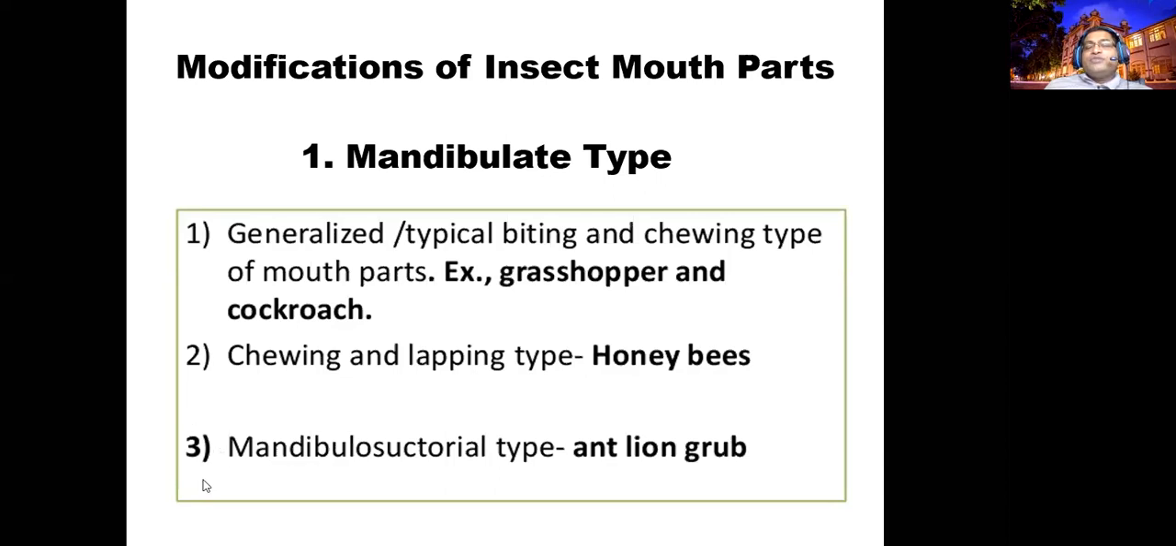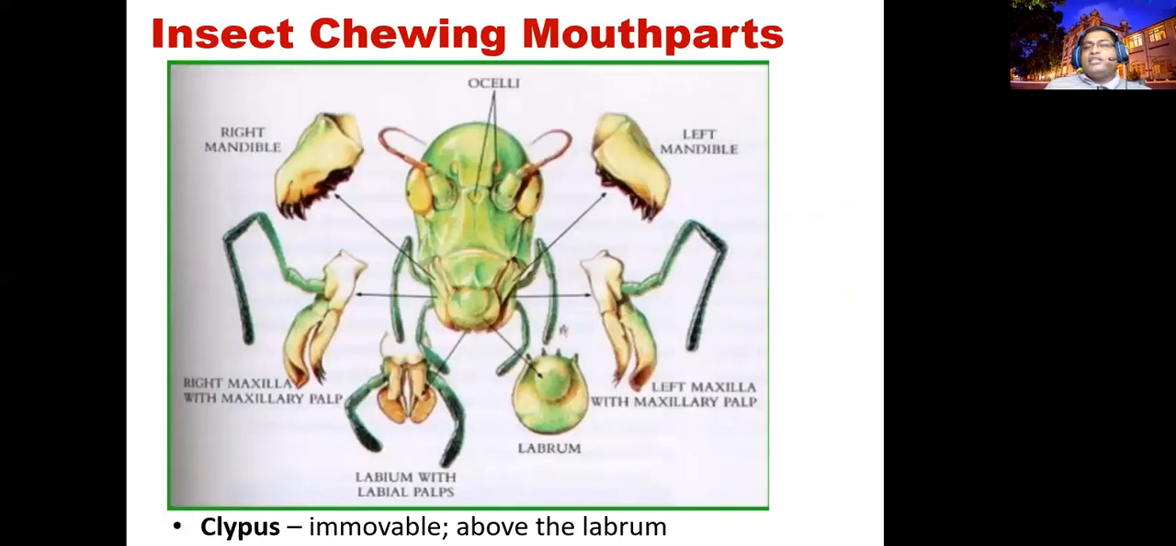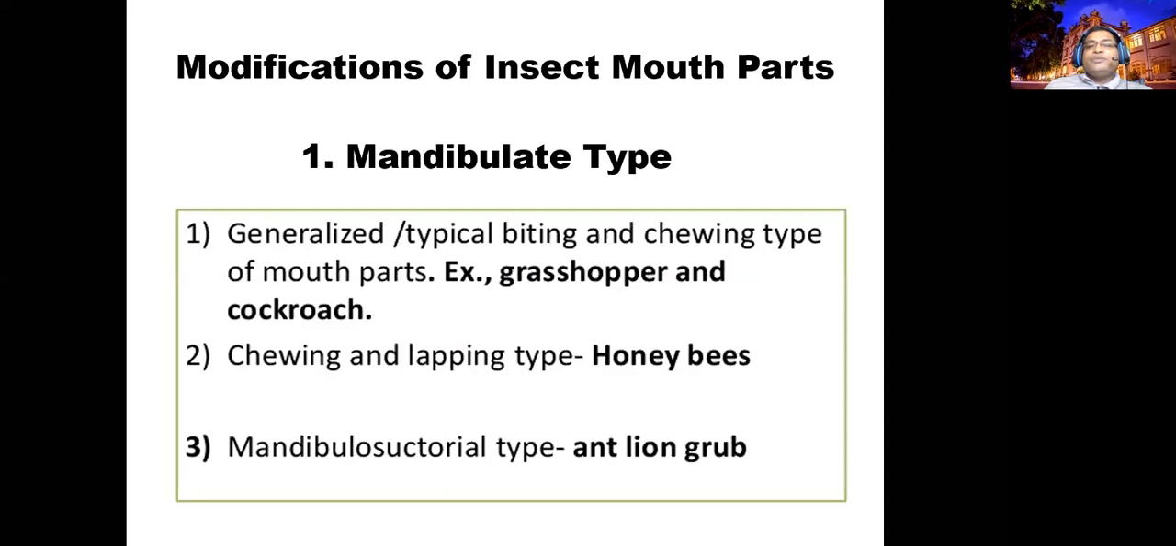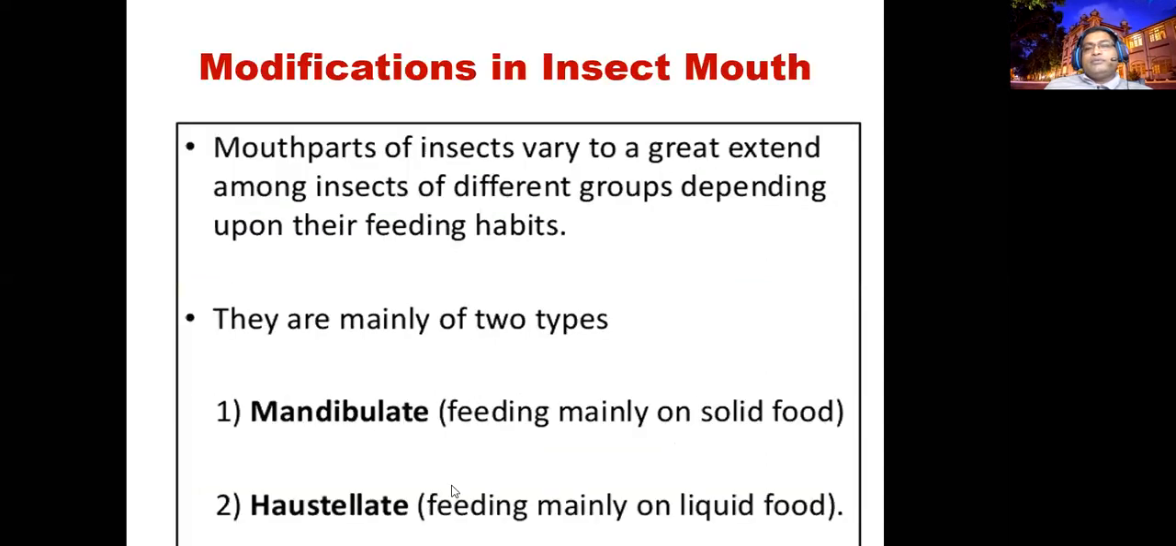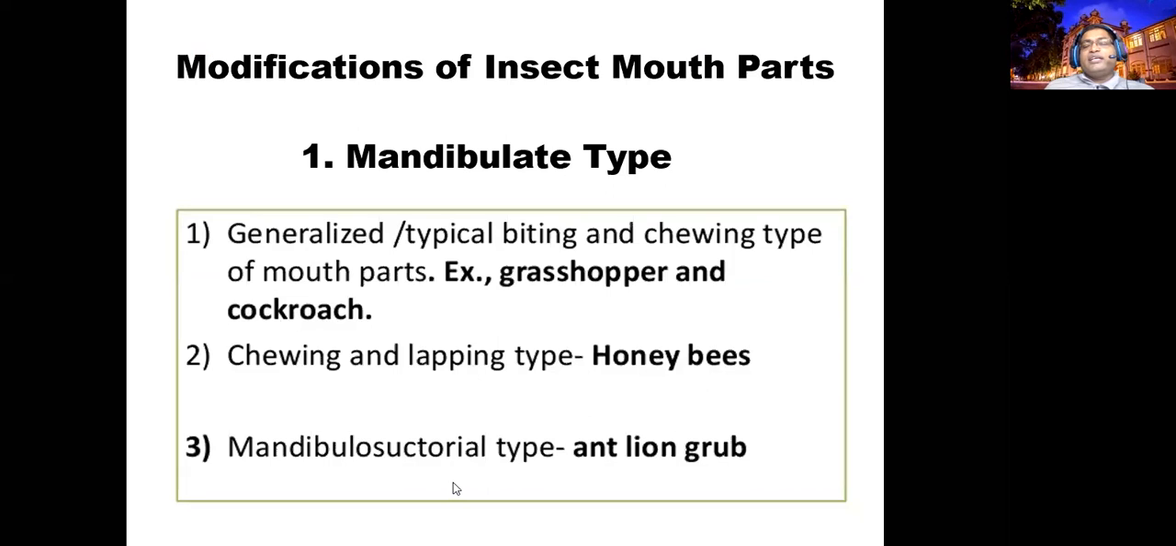Sometimes we differentiate into other categories of mouth parts. Mainly, the mandibulate types are biting and chewing and chewing and lapping mouth parts. These two are the main ones. Sometimes we also classify into three different categories. This is the first category, and we will continue and finish it. Then we will start the second category, the haustellate type. In the mandibulate type, there are three different categories.